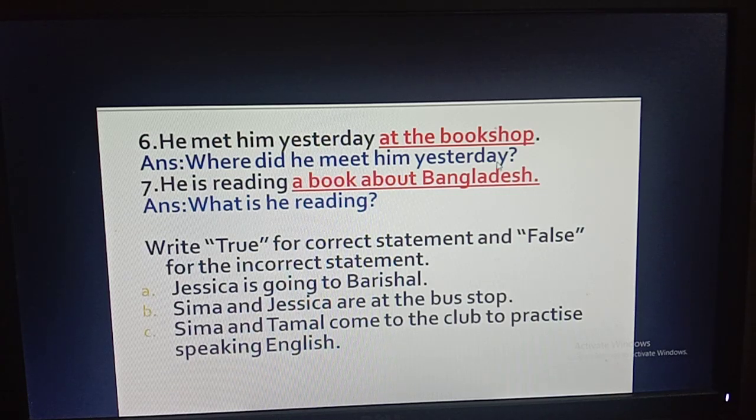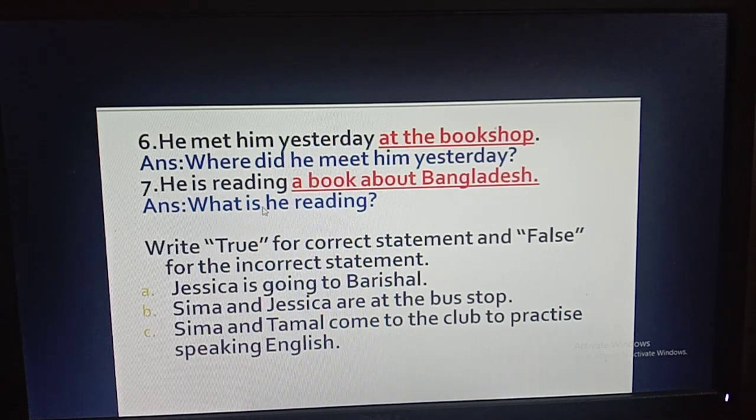So where did he meet him yesterday? And one more thing, that is, when there is do, does or did in the sentence, you have to write the base form of the verb. So the base form of the verb met is meet. So the question will be, where did he meet him yesterday? Okay, then number 7, he is reading a book about Bangladesh. So he is reading a book about Bangladesh. A book about Bangladesh is an indication of thing, that's why you have to bring here what. Okay, so what is he reading?